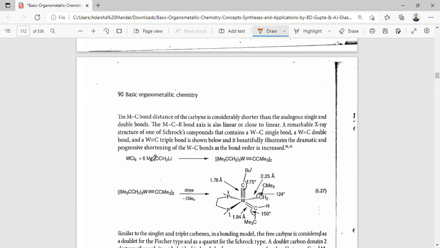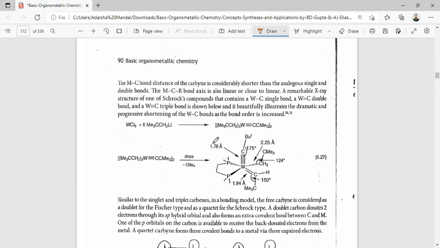The M-C bond distance of the carbyne is considerably shorter than the analogous single or double bond. The M-C-R bond angles are also linear or close to linear. A remarkable X-ray structure of one compound contains a tungsten-carbon single bond, a tungsten-carbon double bond, and a tungsten-carbon triple bond, as shown below. It beautifully shows the dramatic and progressive shortening of the M-C bond as the bond order is increased.